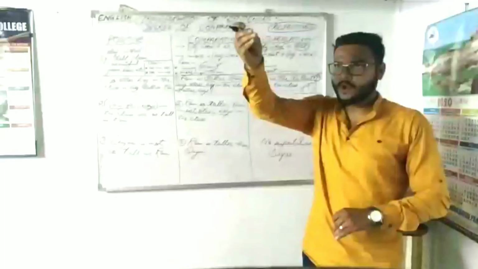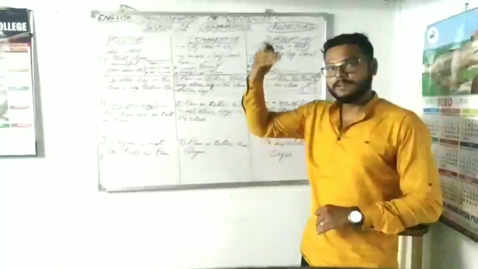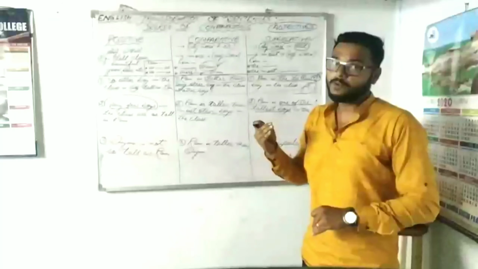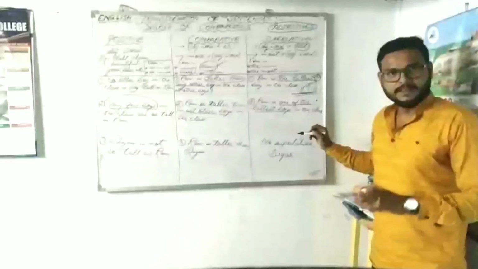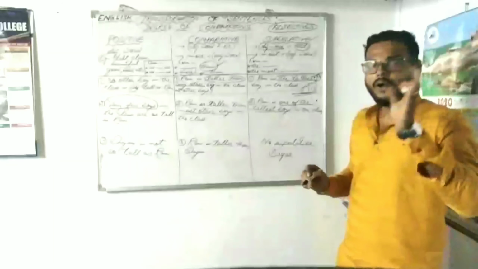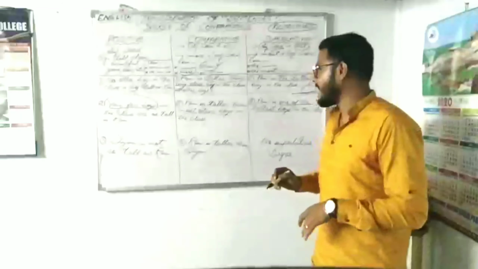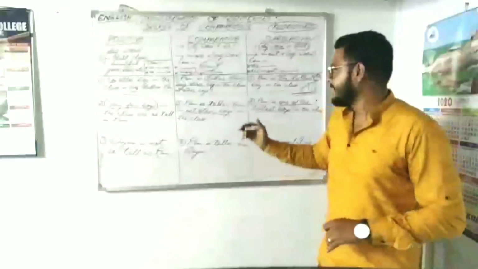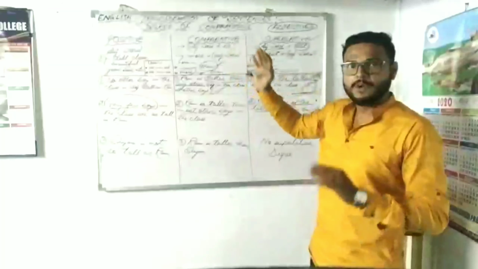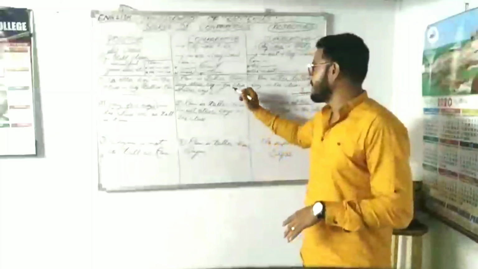I have to use taller than. Ram is taller than who? Taller than all other boys in the class. Ram is taller than all other boys in the class. Or I have to say Ram is taller than any other boy in the class. In this way, I shall be able to change from superlative to comparative without even changing the meaning of the sentence.